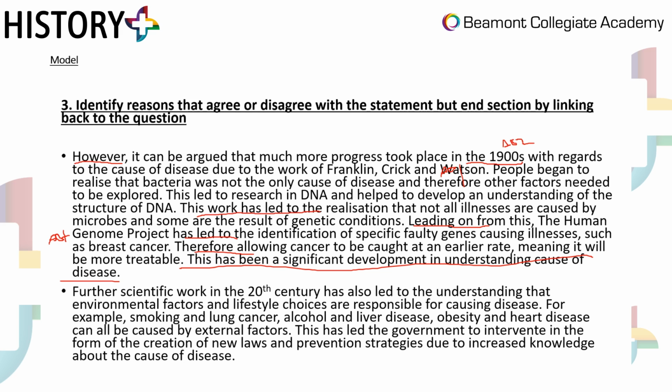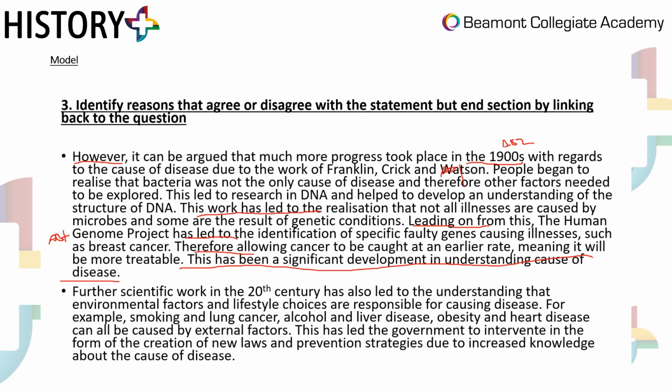Right, further scientific work in the 20th century has also led to the understanding that environmental factors and lifestyle choices are responsible for causing disease. For example, smoking and lung cancer, alcohol and liver disease, obesity and heart disease can all be caused by external factors. All of that is AO1.